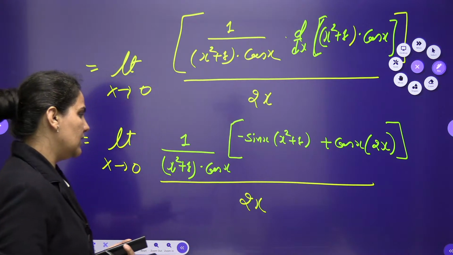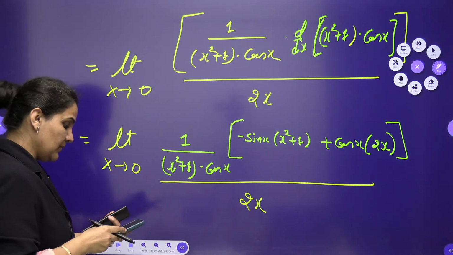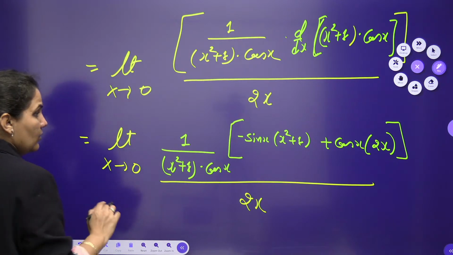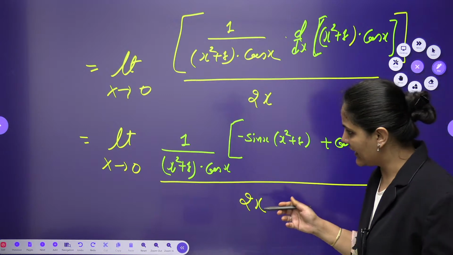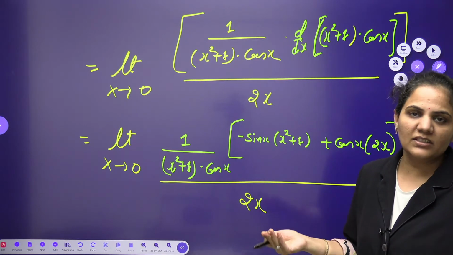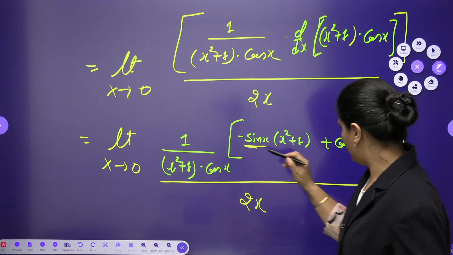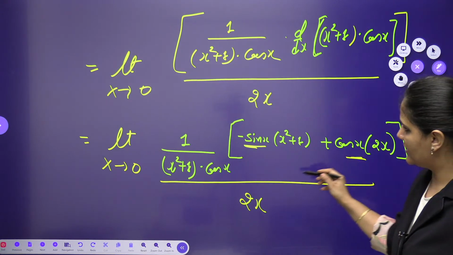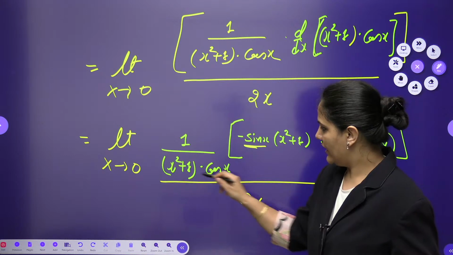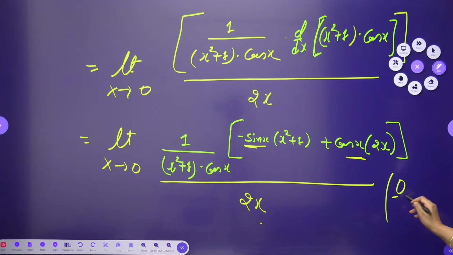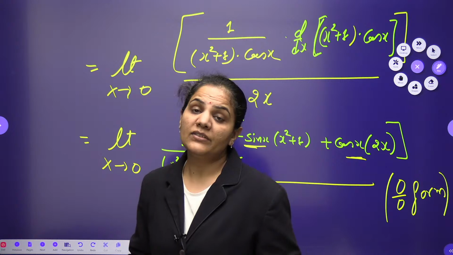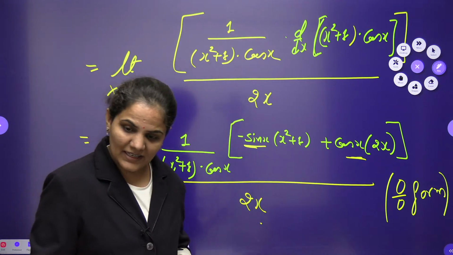Okay, now I want to make it a little bit easy. So can we go with this one again? Okay, let's check first of all. Before proceeding to this one, let's check whether again we are having here 0 by 0 form or this is a finite. So when you will put here, this will be 0. When you will put here, this will be 0. Okay, this is already 0. And here we are having, so 0 by 0 form again we are having. I can see this is nothing but 0 by 0 form again. So when we are having 0 by 0 form, we need to use again here the L'Hospital rule. So I will use again the L'Hospital rule.